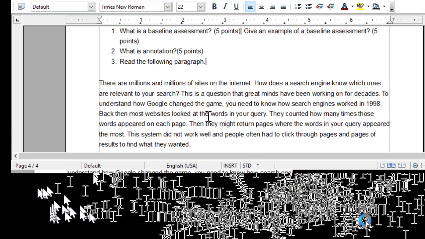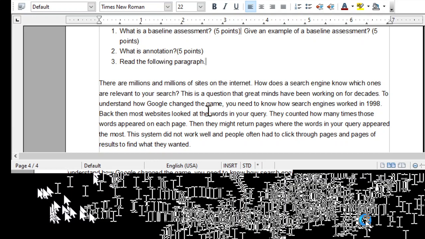They counted how many times those words appeared on each page. Then they might return pages where the words in your query appeared the most. This system did not work well, and people often had to click through pages and pages of results to find what they wanted. All right, query. I had to read it again and make sure I gave you the correct pronunciation.